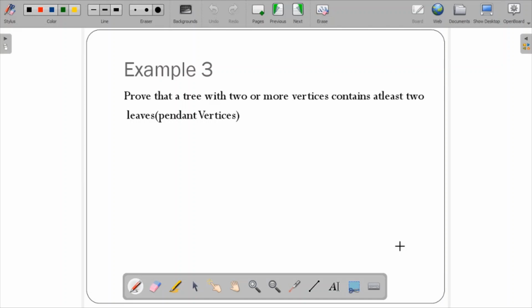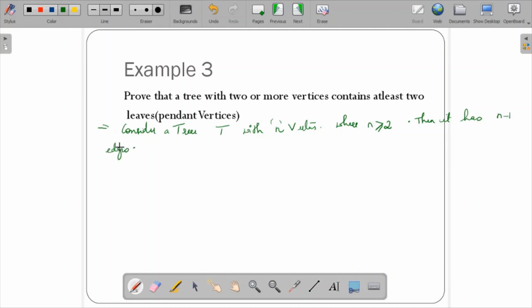Let us consider a tree T with n vertices, where n is greater than or equal to 2, then it has n minus 1 edges.